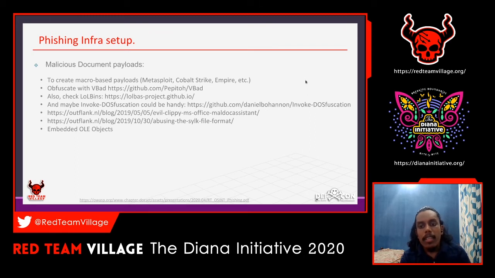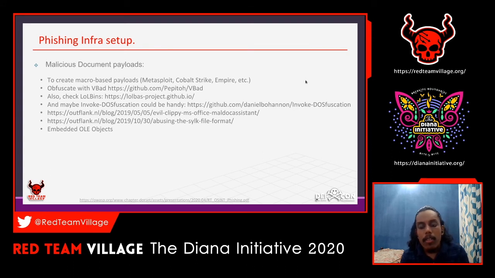I think that's a PowerShell script. There are also Able Clippy and some other techniques, like abusing the SYLK file format, and embedding OLE objects. These are all kinds of attacks that you can use. There are some other attacks that I couldn't include.